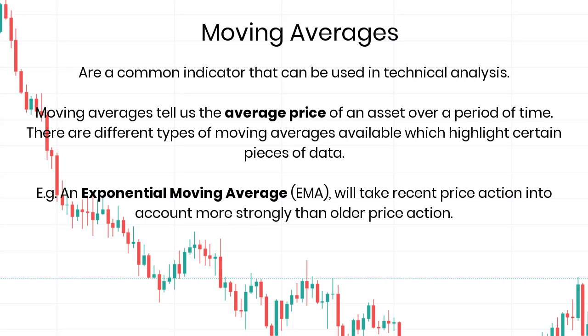Moving averages are a common indicator that can be used in technical analysis. Moving averages tell us the average price of an asset over a period of time. There are different types of moving averages available which highlight certain pieces of data. For example, an exponential moving average, also known as an EMA, will take recent price action into account more strongly than older price action.